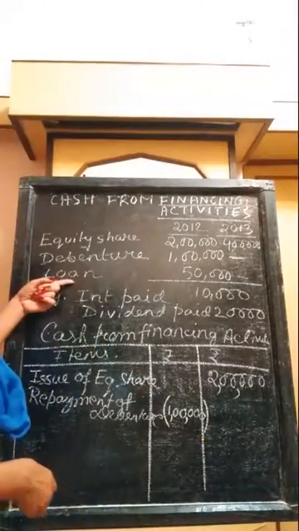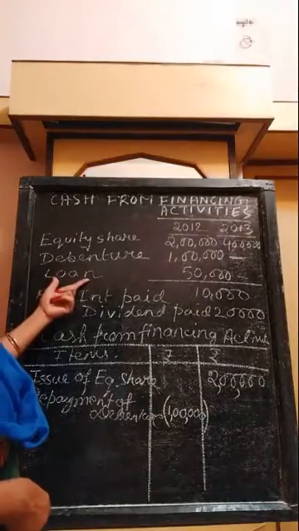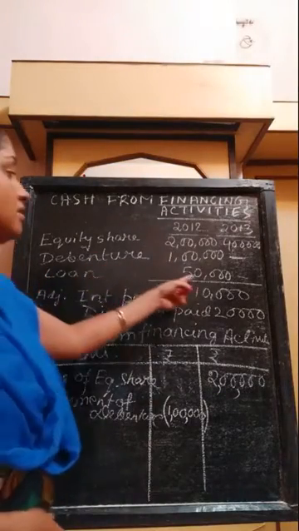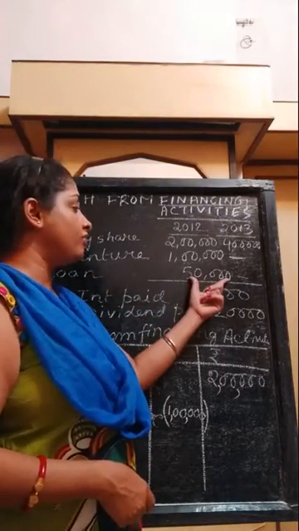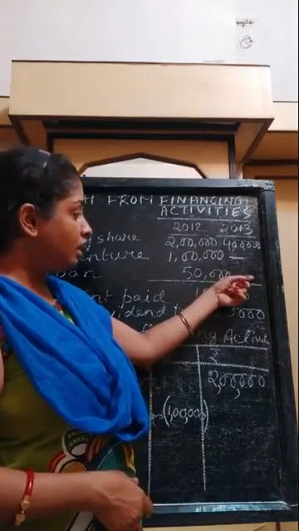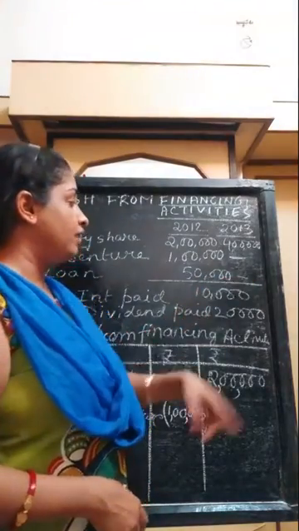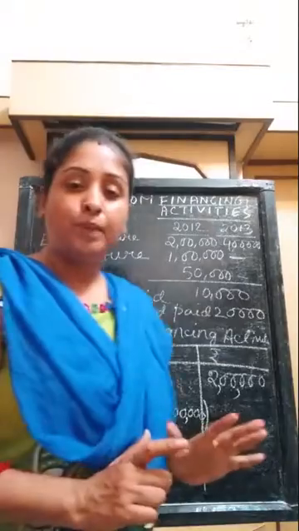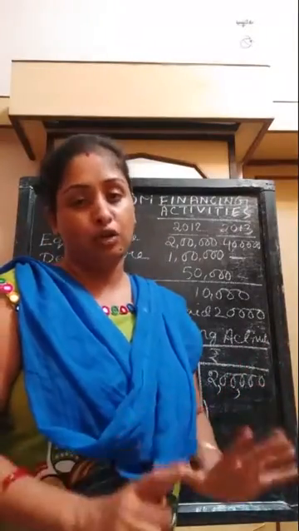Now the third item is loan. It will be treated the same as debenture, because here also it is 50,000 in the first year ending, whereas in 2013 there is no value. That means the loan has also been repaid, which means cash outflow.